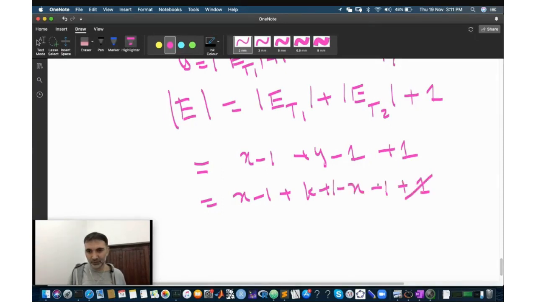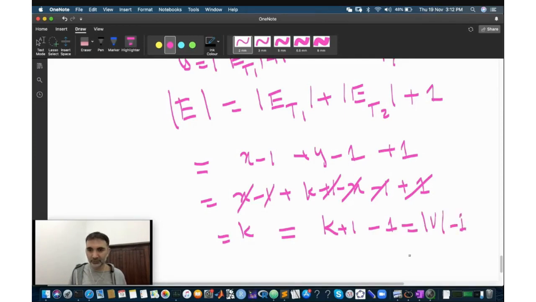Okay, this cancels, this cancels, this cancels, and we are left with k, which is equal to k plus 1 minus 1, which is equal to the number of vertices minus 1. Done.